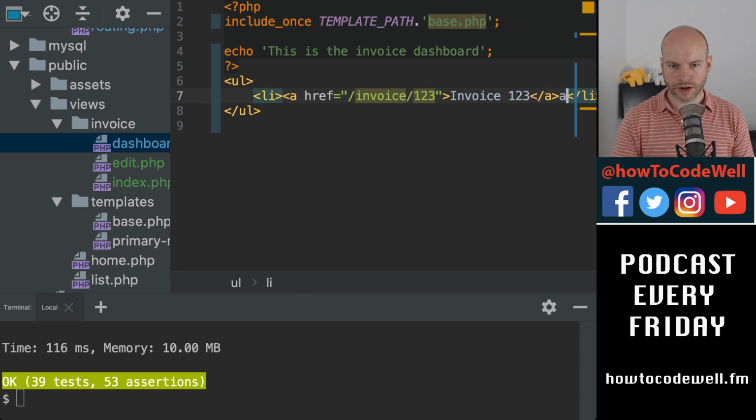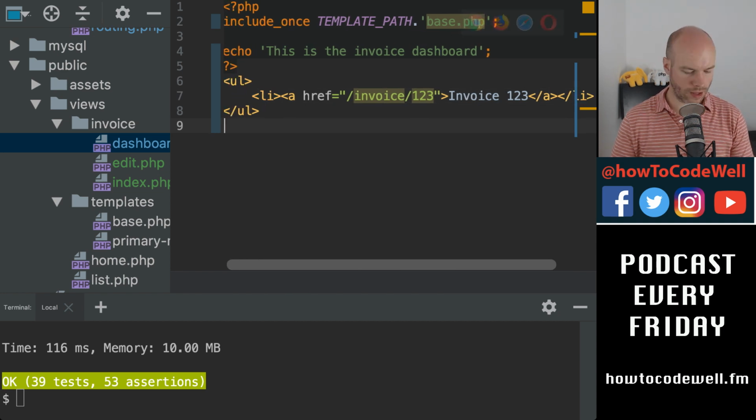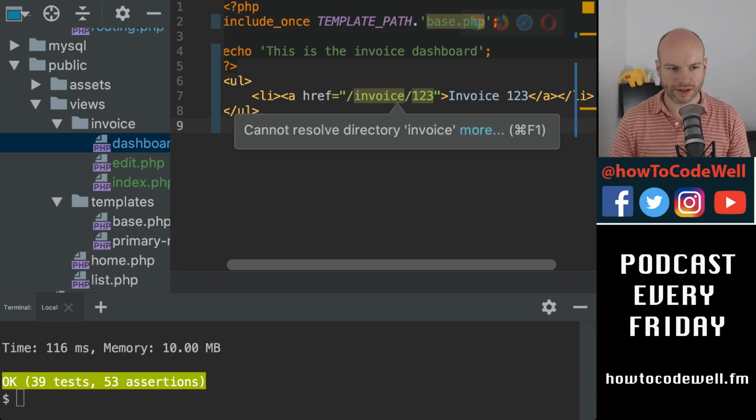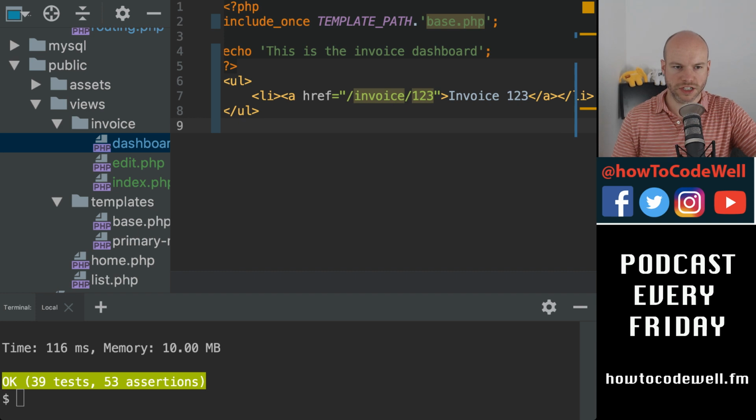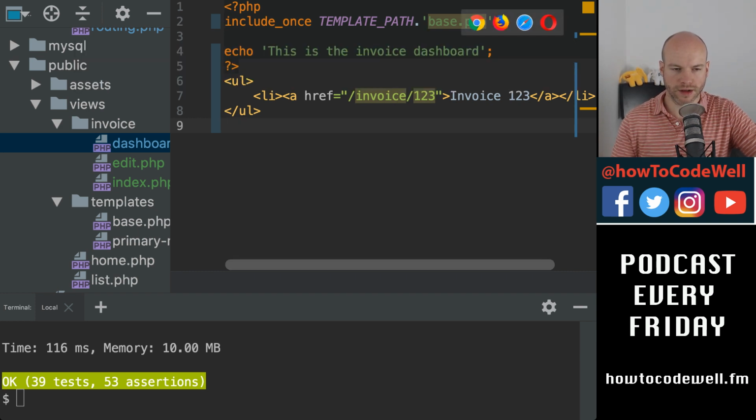There we go. Now I know that this is terrible, and I should be being a little bit more clever with these templates, and it's not really strict HTML, but we'll get to all of this once the routing is set up.